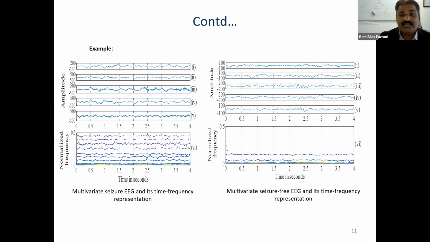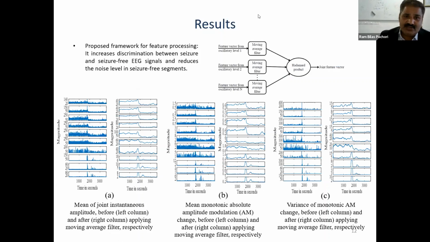This is very useful, as such an algorithm can be used in the form of software in smartphones, computers or mobiles, and can also be used by neurologists to help in their decision making process. These are the proposed features, mean of joint instantaneous amplitude, and here you can see that before filtering there are a lot of variations, so they are not showing a good discrimination between seizure and seizure free intervals. Similarly, this can be seen for the mean monotonic absolute AM change and the variance of monotonic AM change.